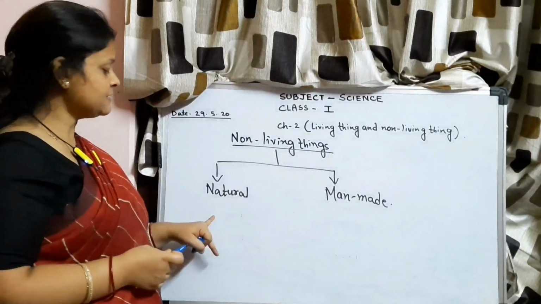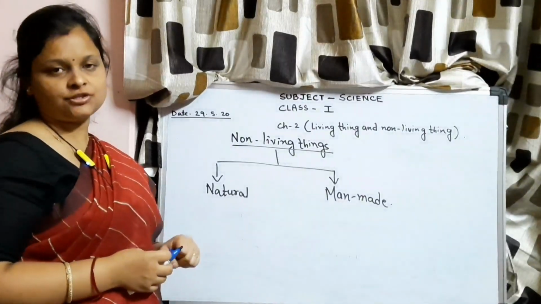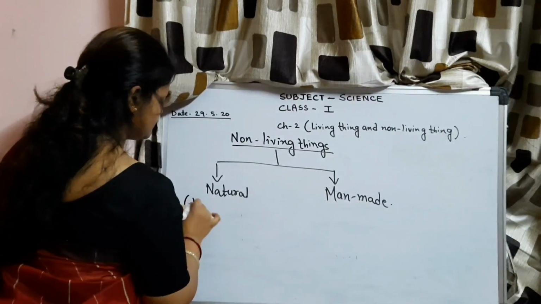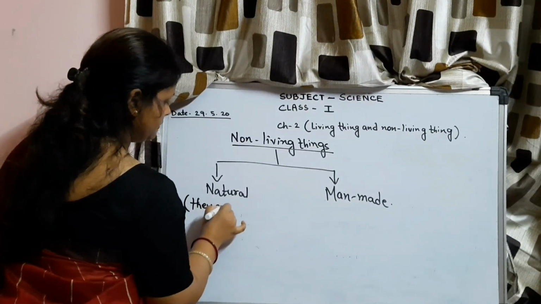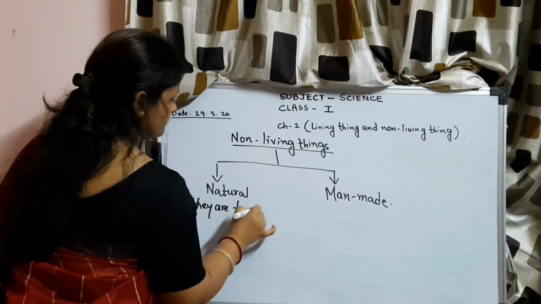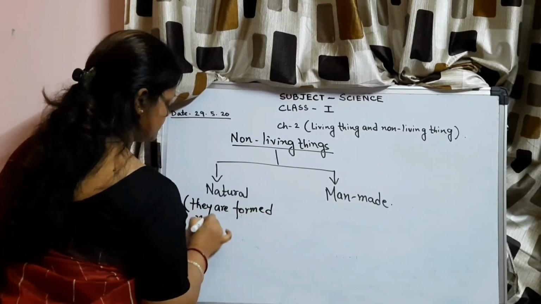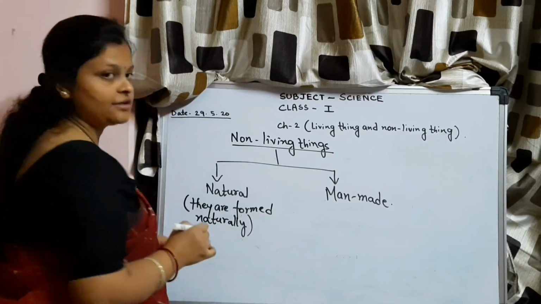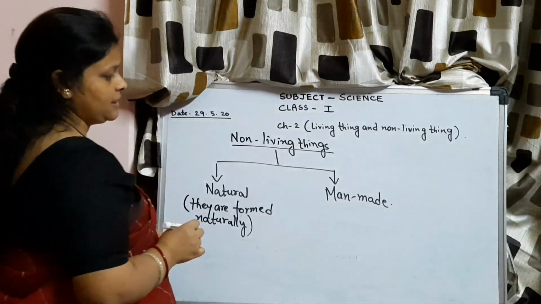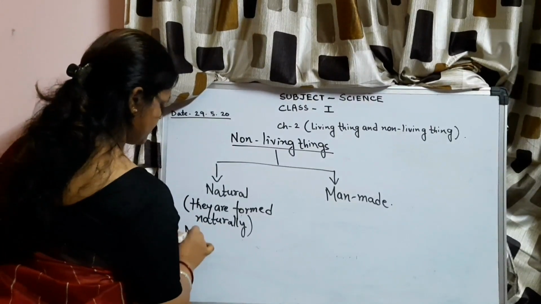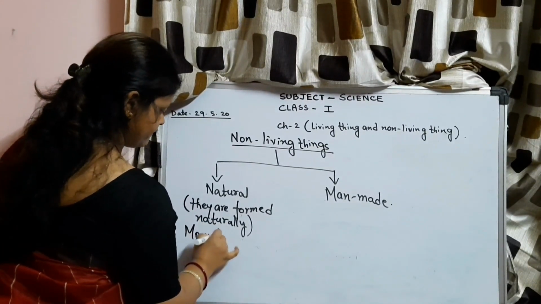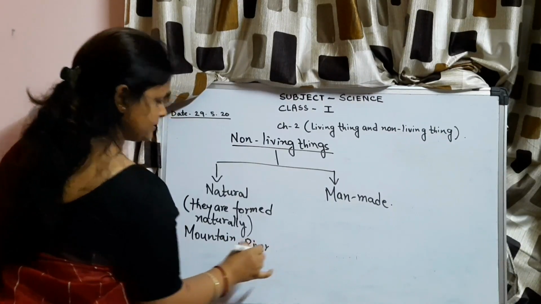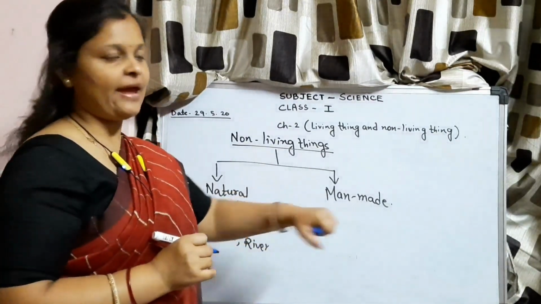Natural things are formed naturally or by themselves, like mountain, river, etc.